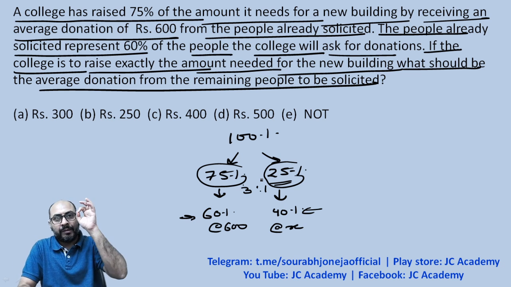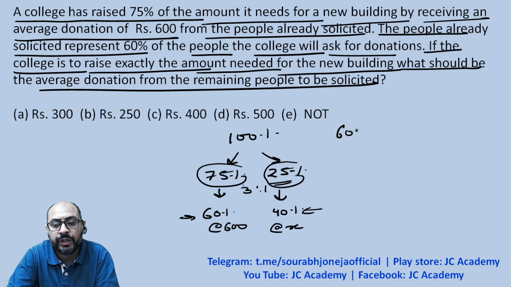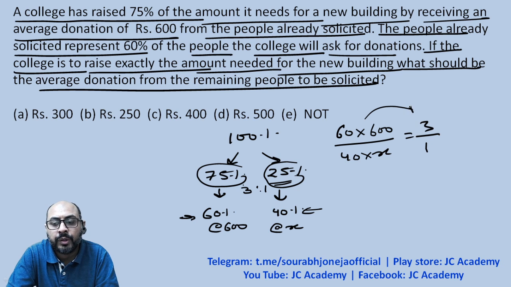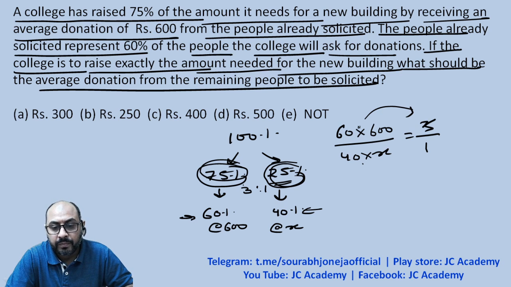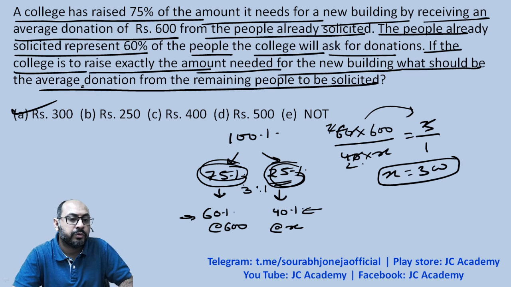And this is where, if the thought is applied, you can solve this question in merely 5 seconds. So 60 into 600 upon 40 into x is equal to 3:1, because they are contributing three parts, 75%, and these are contributing one part, 25%. That's it, no further calculation needed. So this 0 goes away over here two times, and this two times, so x easily is 300. This is the entire calculation that is required. Yes, so the answer to this question would be 300 exactly, nothing less.